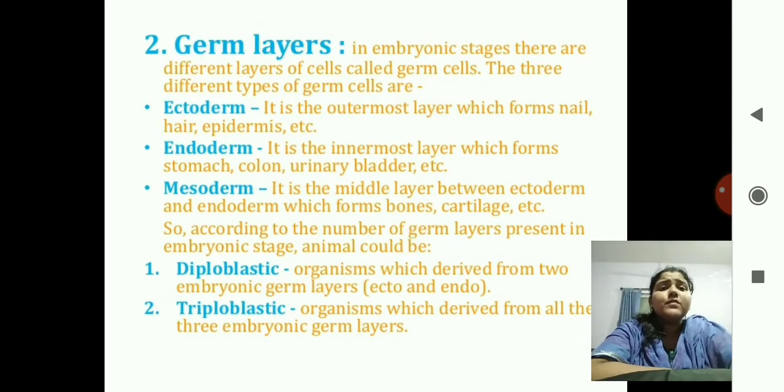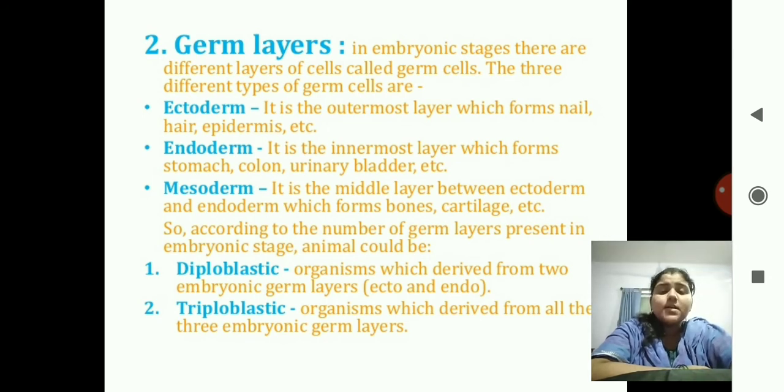Second basis is of germ layers. The germ layers, that is germ cells, which are present at the embryonic stage. There are three types of germ layers: ectoderm, endoderm and mesoderm. Ecto means outside and derma means skin. That is ectoderm, the outermost layer, and it forms the nails, hair, epidermis, etc.